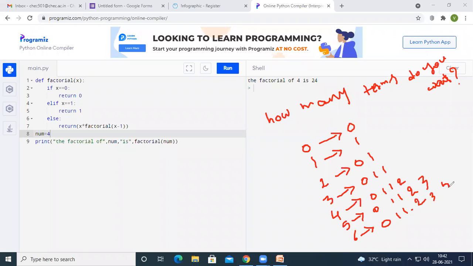If you observe the series, if I want 0 terms, it will return 0. If I want only 1 term, it will return 1. If I want 2 terms, it will return 0, 1. And if I want 3, it will return 0, 1, 1. If I want 4, 0, 1, 1, 2. And 5, 0, 1, 1, 2, 3. And if I want 6 terms, 0, 1, 1, 2, 3, 5.